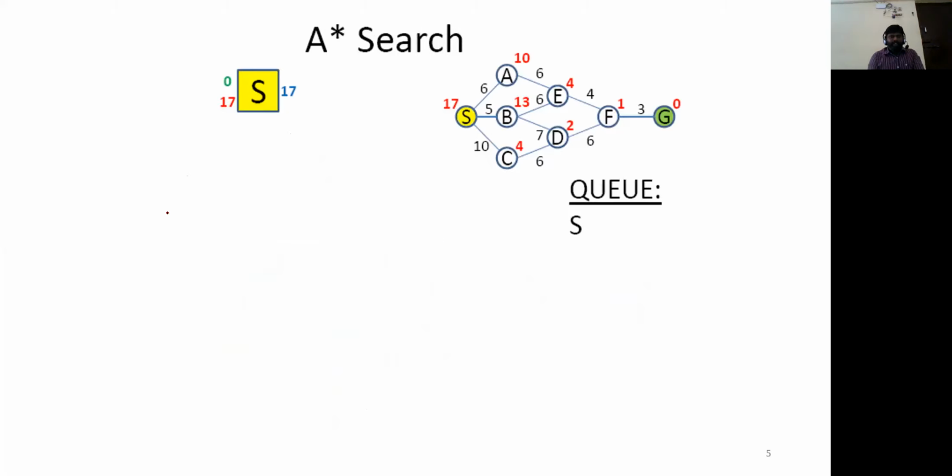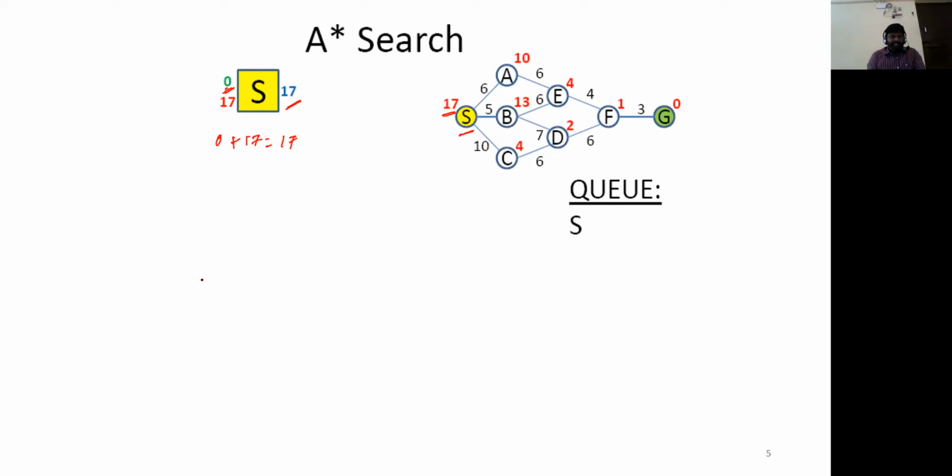Now, first I'm going to consider my initial state, which has S, and the distance to its own is 0. Path cost is 0 because that is the source, and h of n is 17. H of n is the heuristic value which is given, right? We made a calculator, right? So when we consider the formula, g of n plus h of n, 0 plus 17, which is 17. So that is the value which is written on the right side, right?